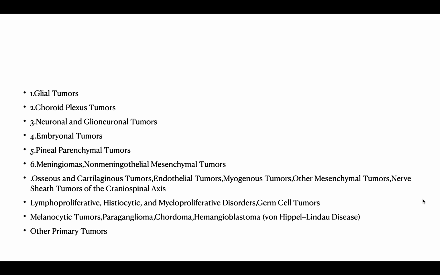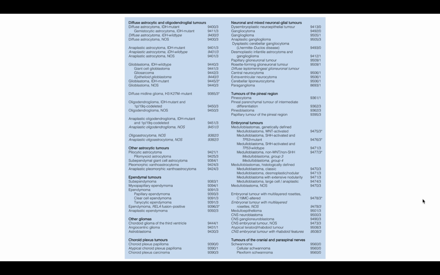Melanocytic tumors, paraganglioma, chordoma, hemangioblastoma, the von Hippel-Lindau disease, and other primary tumors. So this is the 2016 classification. Diffuse astrocytic and oligodendroglial tumors, other astrocytic tumors, ependymal tumors, other gliomas, choroid plexus tumors, neuronal and mixed neuronal-glial tumors, tumors of the pineal region, embryonal tumors, and tumors of the cranial and paraspinal nerves.